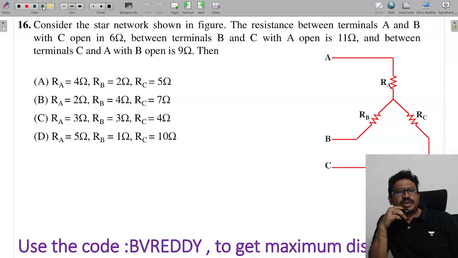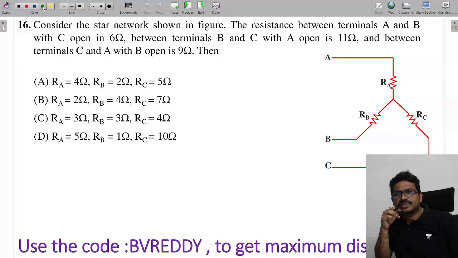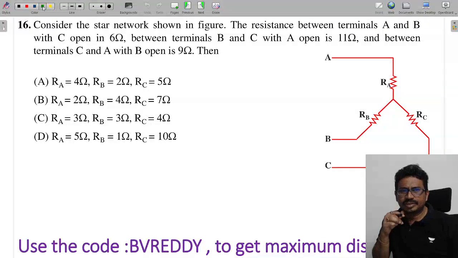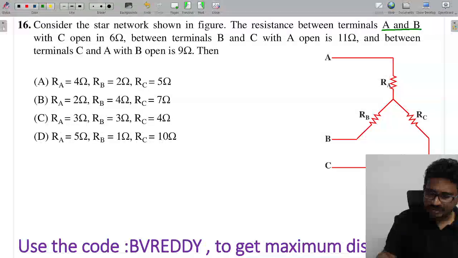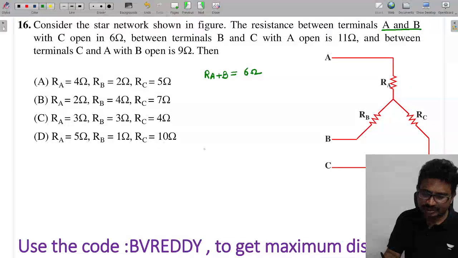Next, consider the star network shown in the figure. The resistance between the terminals A and B when C is open is given like this. The resistance between A and B is RA plus RB, whose value is given as 6.